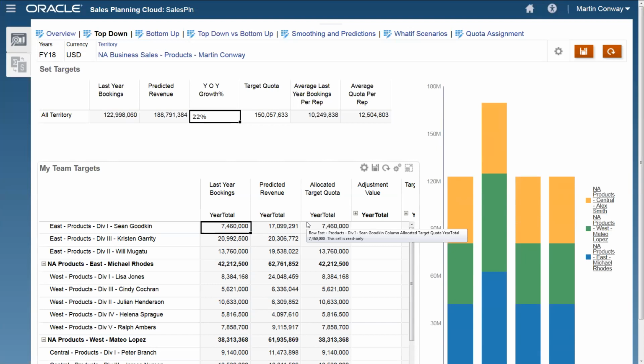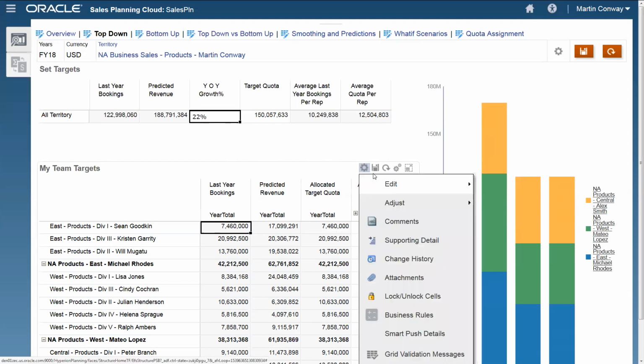And this is important. It doesn't matter if Cindy's a brand new sales rep. We know what set of accounts Cindy currently owns. We know that those accounts booked $5.6 million. So we're going to use that $5.6 million as the basis for setting her quota and grow that number 22%. And we're going to do that for all the reps.